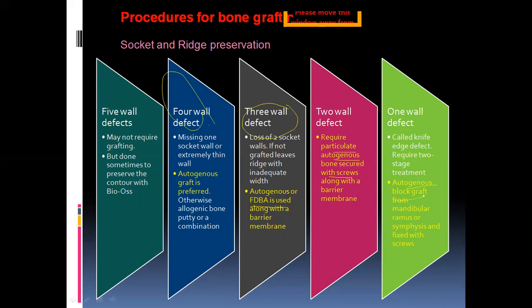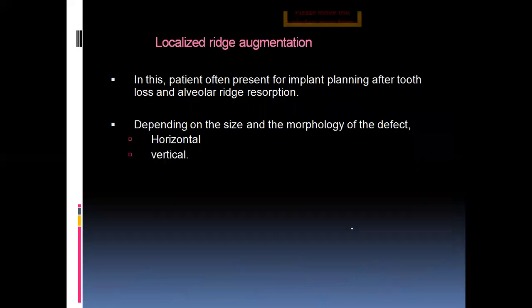These block grafts are derived from the chin or ramus area of the mandible, and these grafts can be secured with the help of screws. In this way, they are used in the socket and ridge preservations, and they are used in localized ridge augmentation.